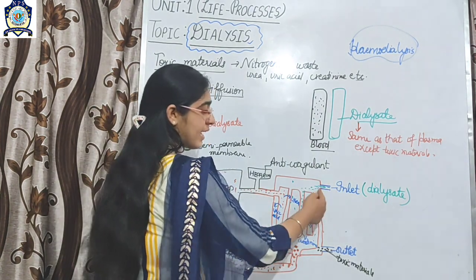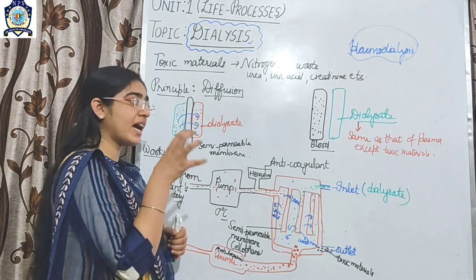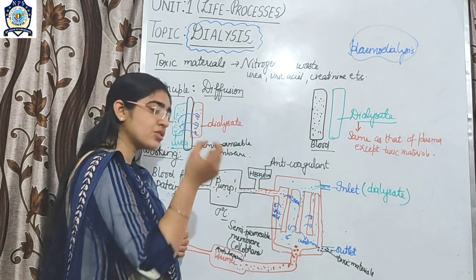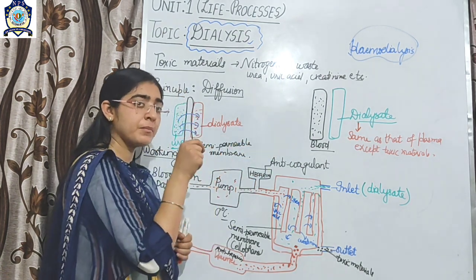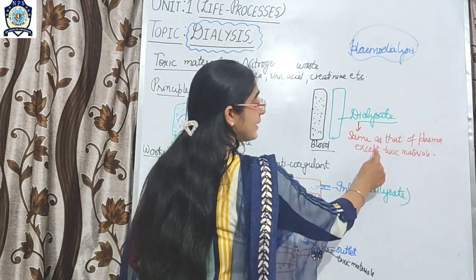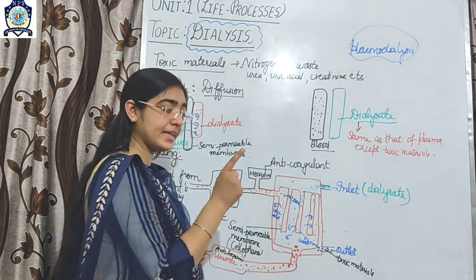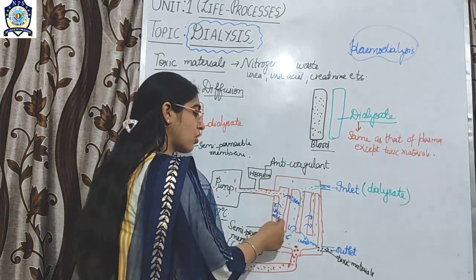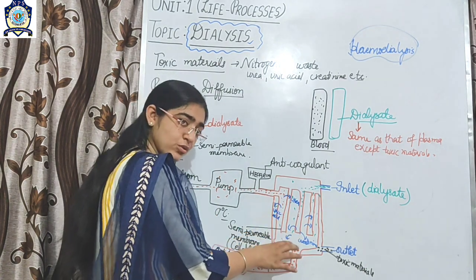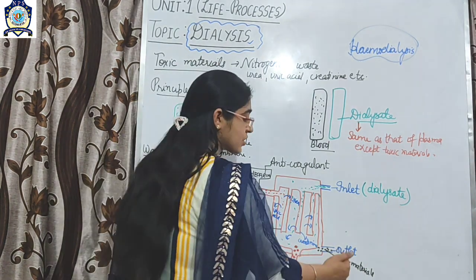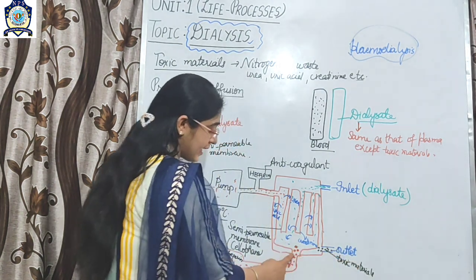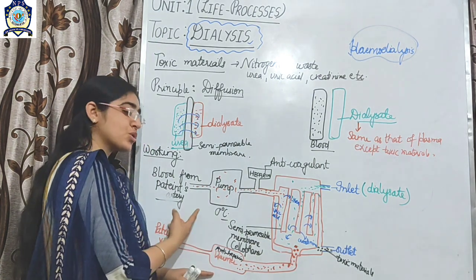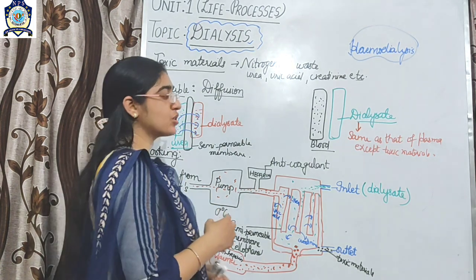So what will happen? From the inlet the dialysate liquid will enter. So what is the difference between dialysate and blood? Both have the same concentration or composition as the plasma, but dialysate does not have toxic material while the blood has toxic material. So from here the toxic material, on the basis of the diffusion principle, will come outside through the outlet, and the filtered blood will enter into the warmer and then into the patient's vein. So this was all about